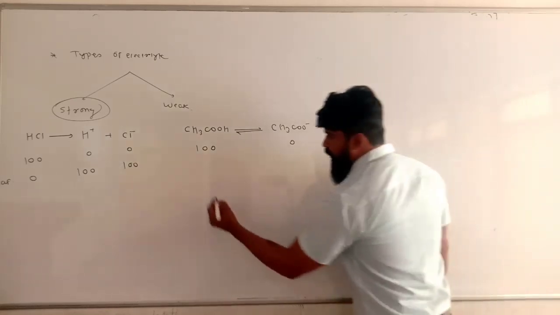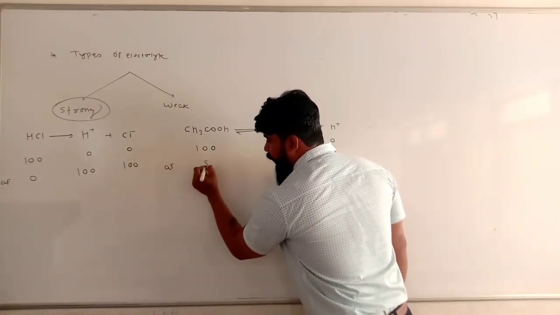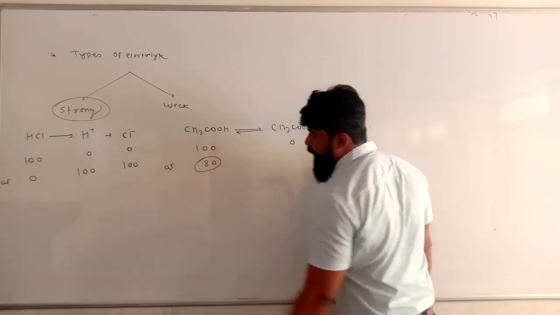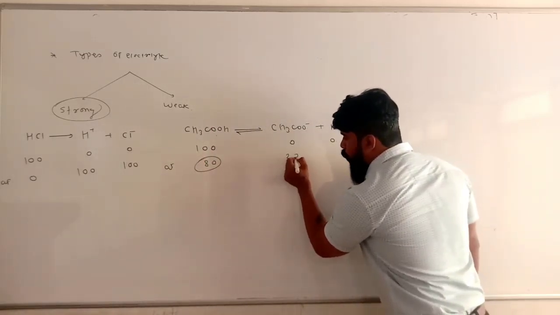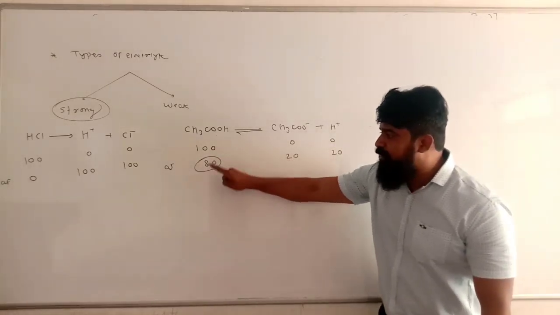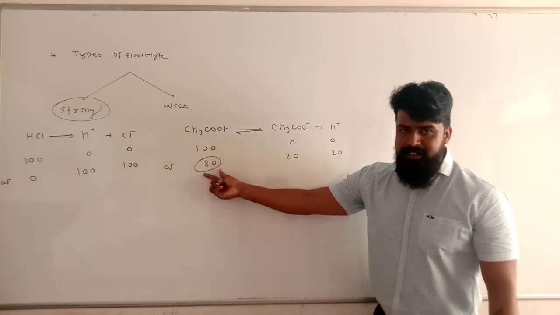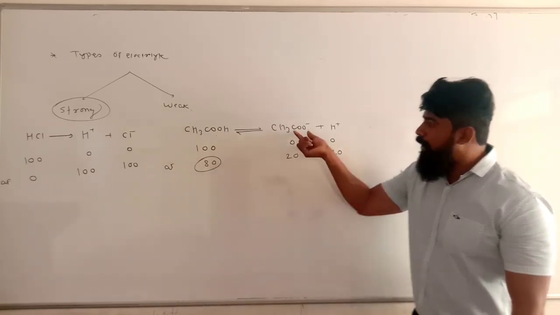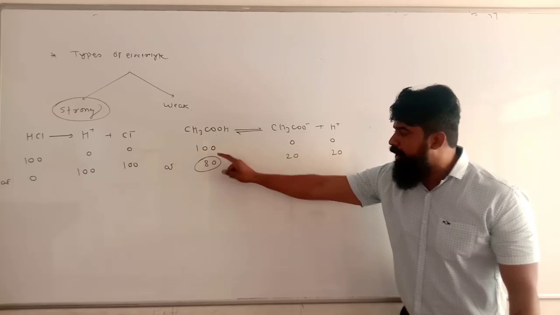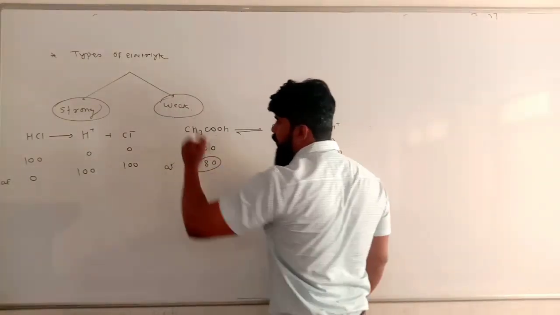But after some time, out of 100, 80 molecules remain undissociated. Only 20 molecules are dissociated into ions. It means the acetic acid dissociated to a very small extent. Most of the molecules remain undissociated, and only 20 out of 100 dissociate into cation and anion. So it is called a weak electrolyte.